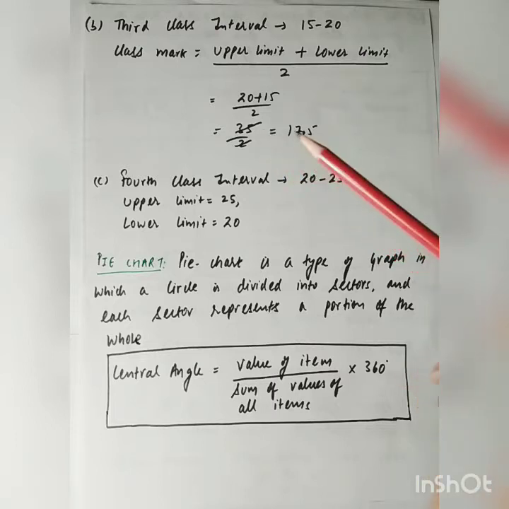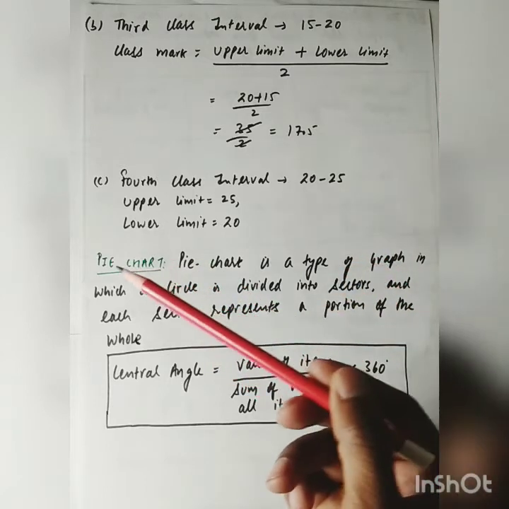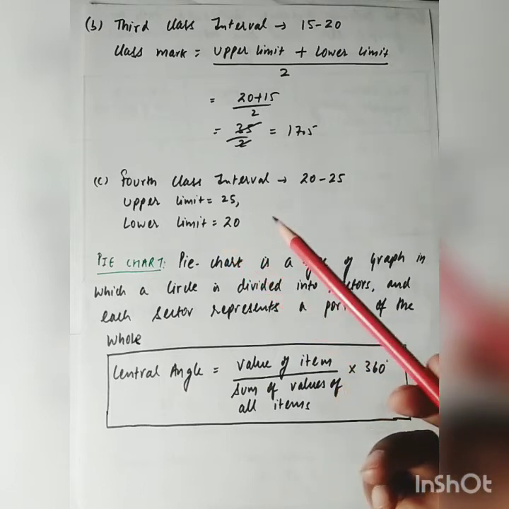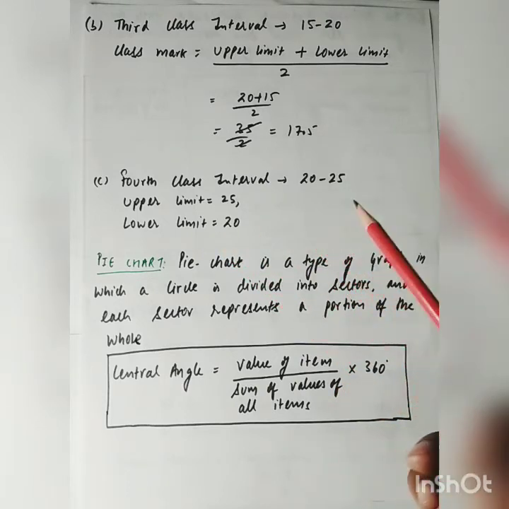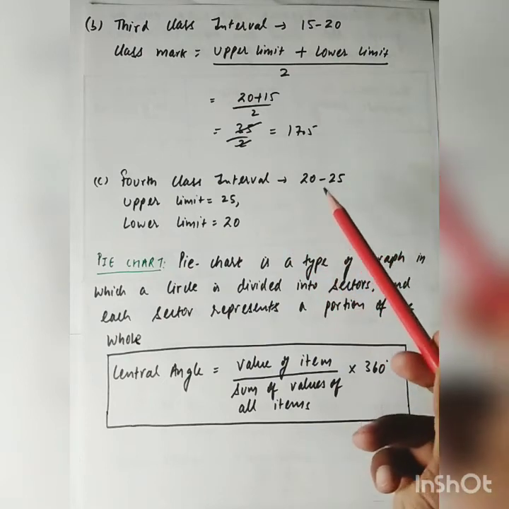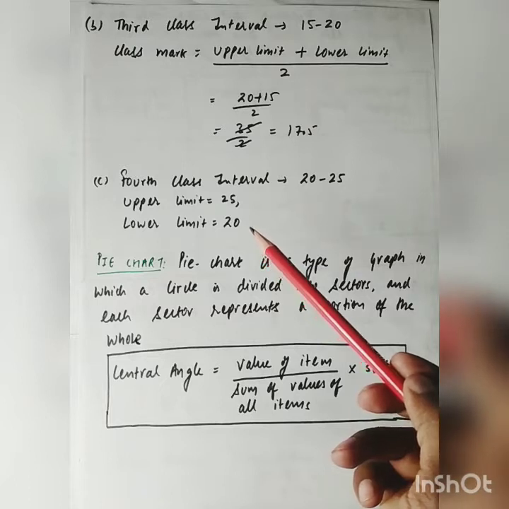Therefore, class mark for third class interval is 17.5. C part. For fourth class interval, class is 20 to 25. So here upper limit is 25 and lower limit is 20. So this is the answer.